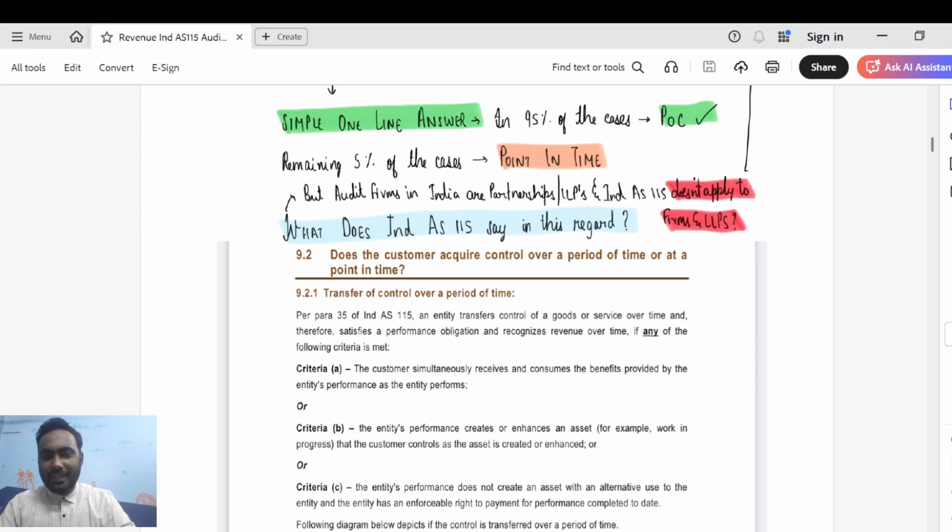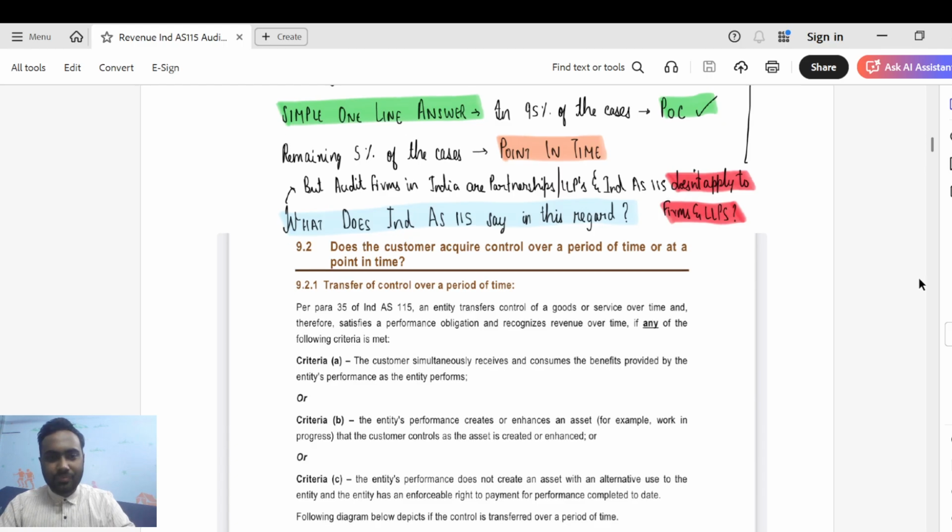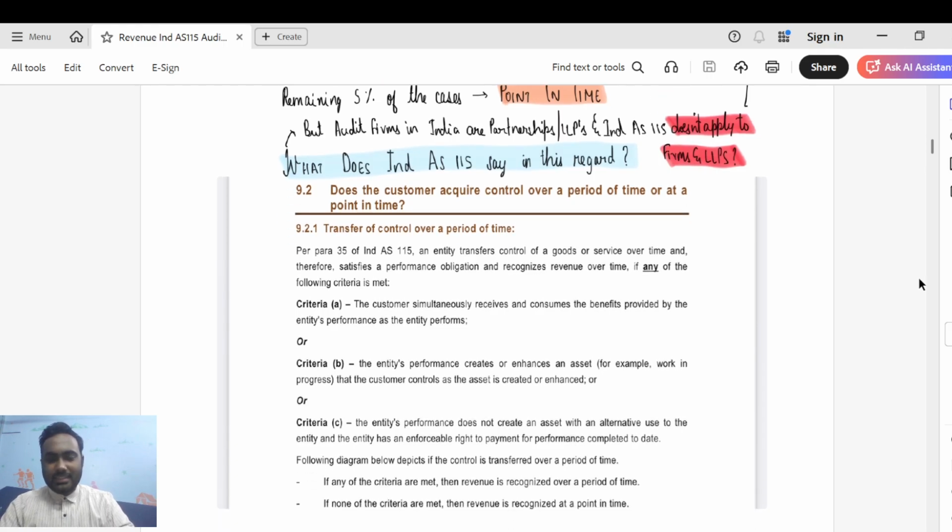So till now we come to a conclusion that POC is not appropriate. So we need to look at criteria C. If criteria C passes, then percentage of completion method can be used for revenue recognition in audit. I hope that is very clear, guys. Coming to criteria C. What does criteria C say? The entity's performance does not create an asset with an alternative use to the entity, and the entity has an enforceable right to payment for the work completed to date. So what does this mean, guys? In criteria C, there are two sub-criteria. Both these sub-criteria need to be satisfied for criteria C to be satisfied. And if criteria C is satisfied, the audit firm can recognize audit services based on percentage of completion method. I hope that is very clear, guys.